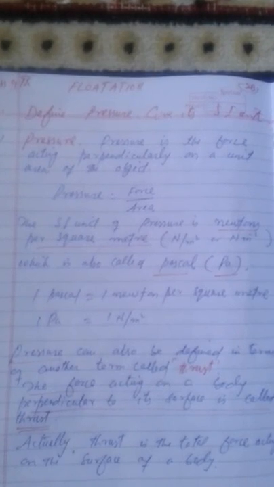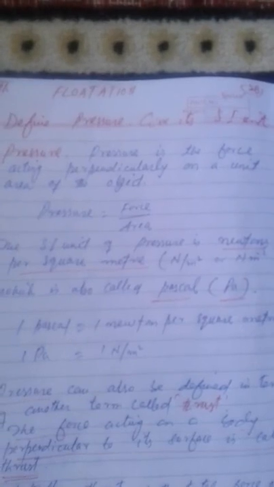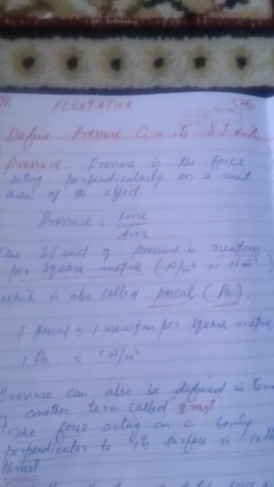Then if we take the definition of pressure, we can define pressure as follows. Pressure is the force acting perpendicularly on a unit area of the object. To obtain the value of pressure, we should divide the force acting on an object by the area of the object on which it acts. So the formula for calculating pressure is equal to force divided by area.